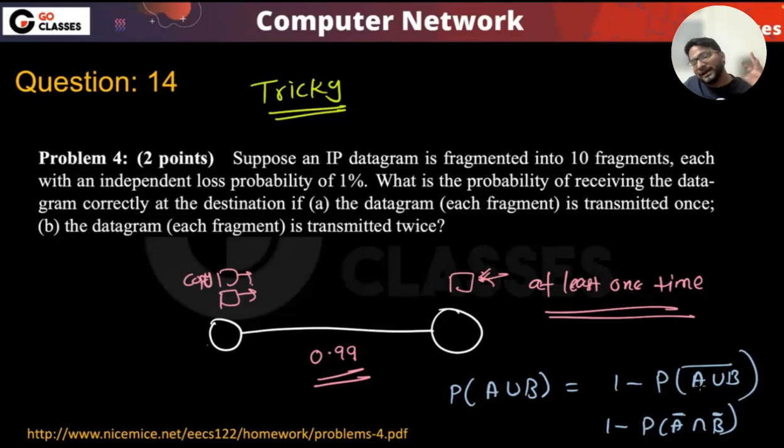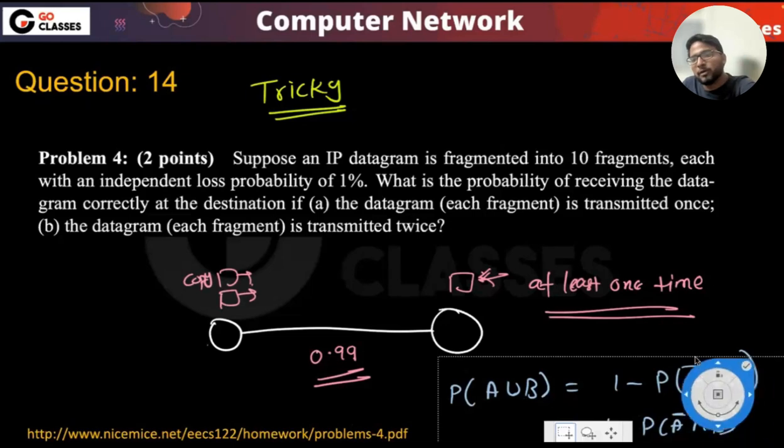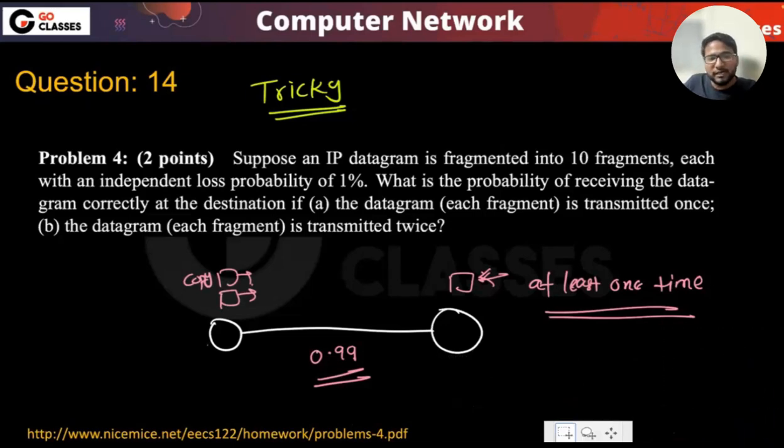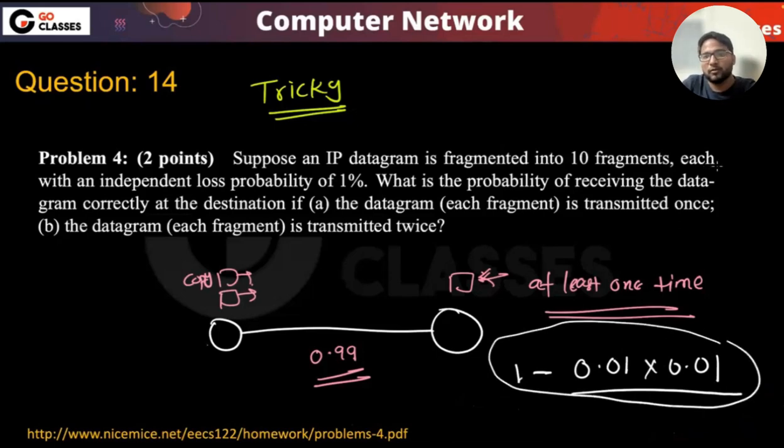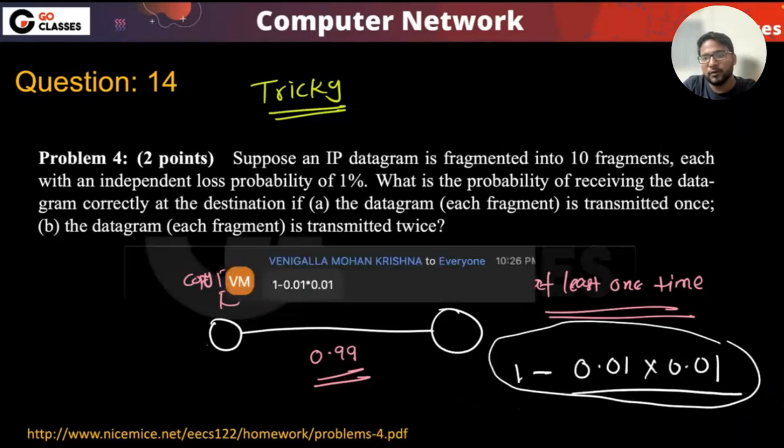So what is the probability that at least one of them reaches? It means the first doesn't reach and the second doesn't reach. First doesn't reach with what probability? 0.01. Second doesn't reach with what probability? 0.01. This is the probability that both don't reach. So at least one of them reaching is 1 minus 0.01 into 0.01. So with this probability, at least one of them will be reaching. Yes, some people have given the correct answer.